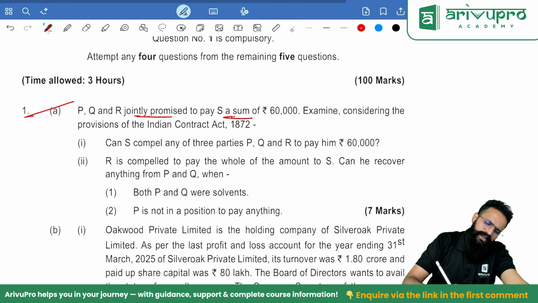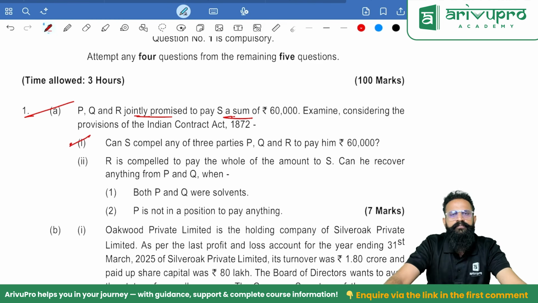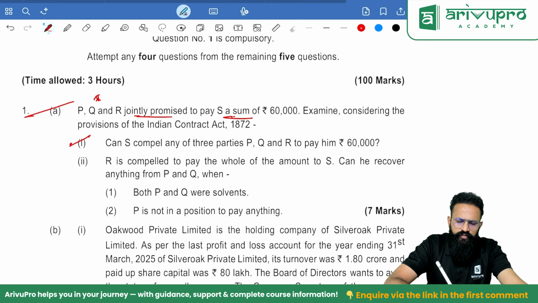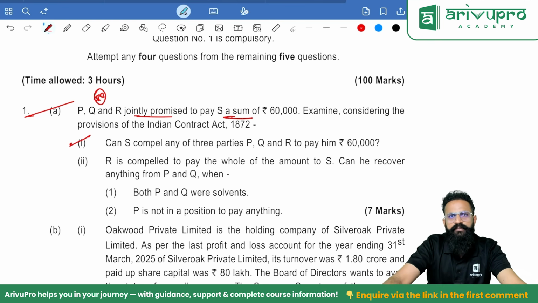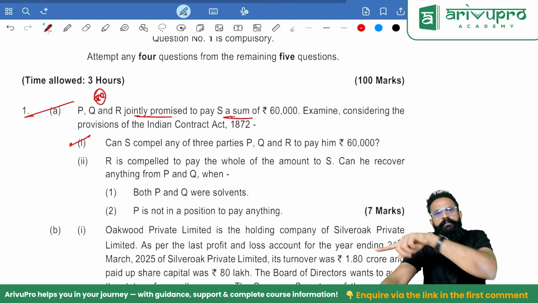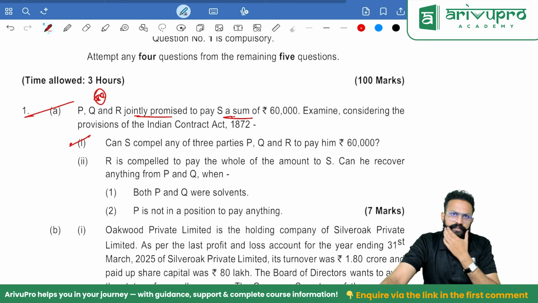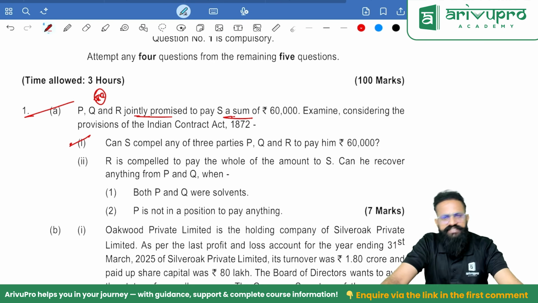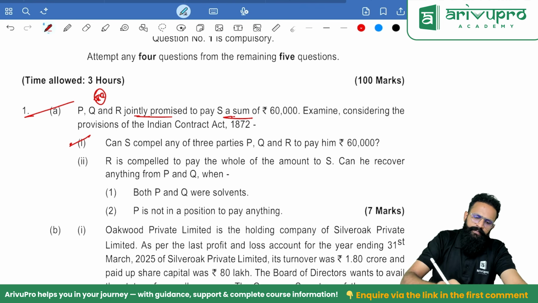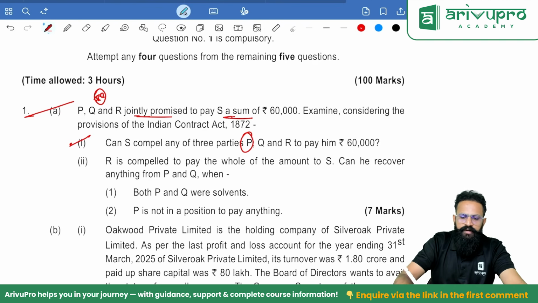Is it possible? The answer is yes, it is possible. Remember, joint promisors is one of the important topics. In our most important topics, I have put this also. So whenever there are three joint promisors, can the promisee, imagine a creditor, recover money from any one of the persons? The answer is yes. Can S compel P alone? Yes, you can compel, but P can later on recover it from Q and R.